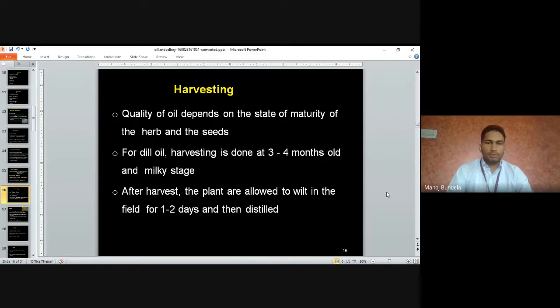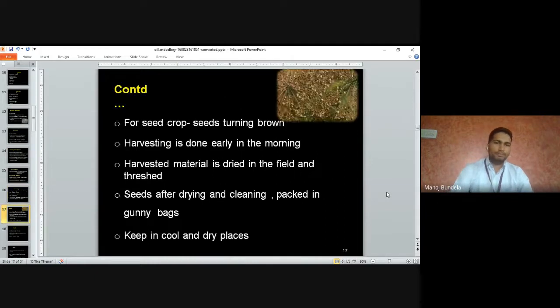After harvest, the plants are allowed to wilt in the field for 1 to 2 days and then distilled. Means we harvest the plant at 3 to 4 months, keep the plant in the field itself for a couple of days, and after that we go for distillation of the oil.